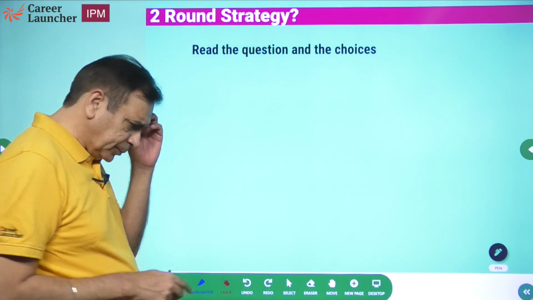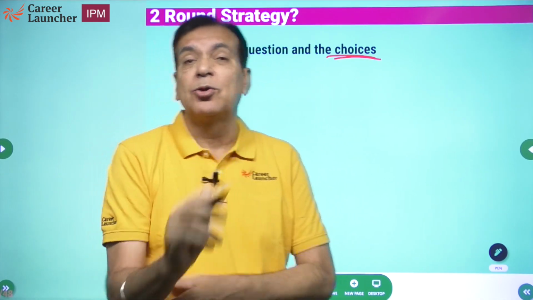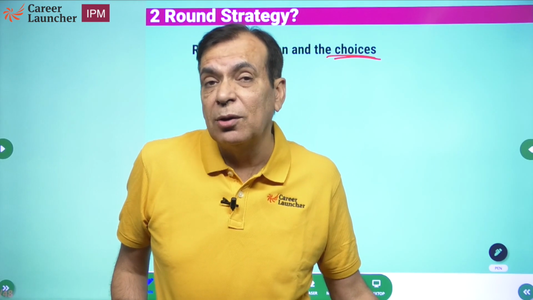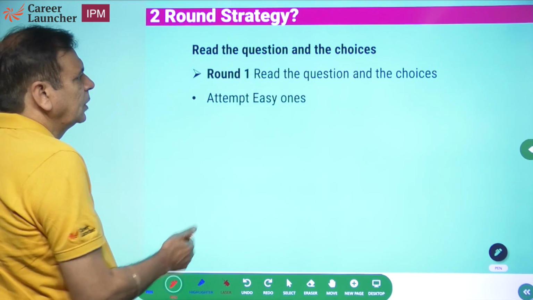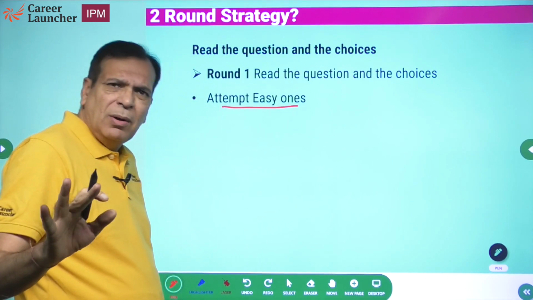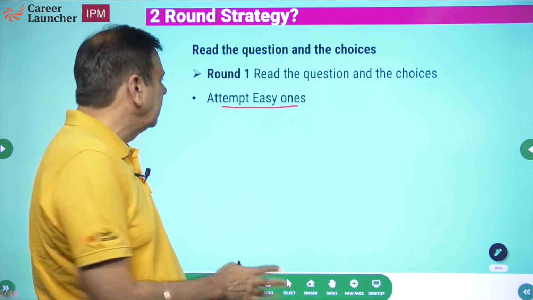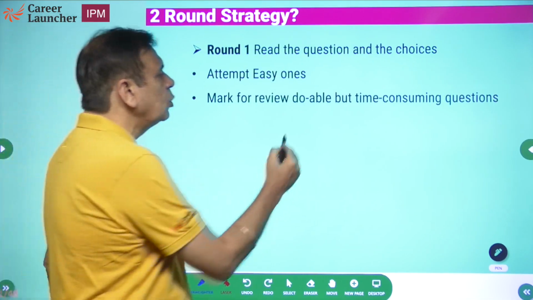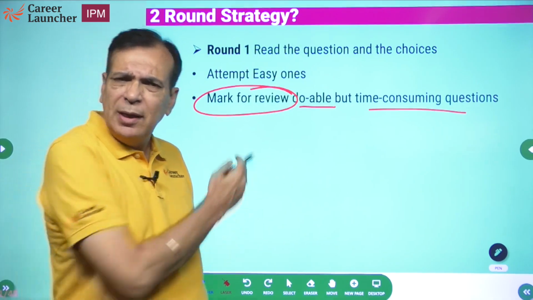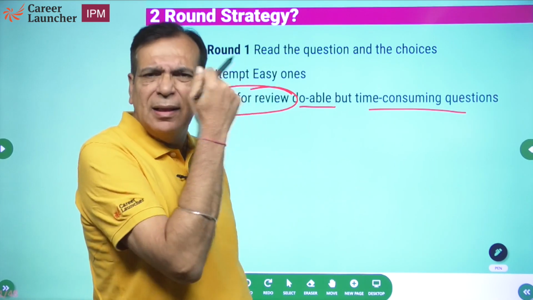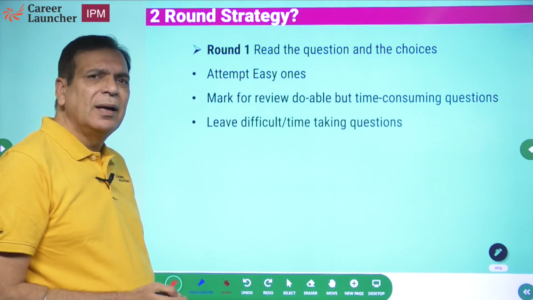When you start the paper, the most important thing is to read the questions along with the choices. This is a mistake which most people commit. Choices नहीं देखते हैं. In the MCQ section, not reading the choices means not having the complete information. And in round 1, भैया आसान सवाल कर लो. 100% sure हो, if there is a question which you think you can solve in 2, 2.5, 3 minutes, please solve it. Forget about the rest. And if you come across a question जो हो सकता है but 5-6 minutes लेगा, mark for review. There's a mark for review button in the paper, please use it. Time मिलेगा end में तब आके देख लेना उसको. If you have time in the end, then you look at solving it. And leave the difficult ones completely.